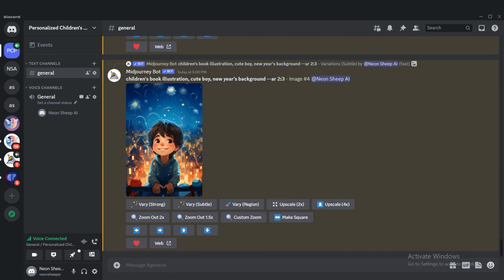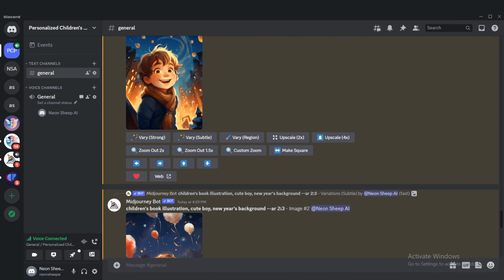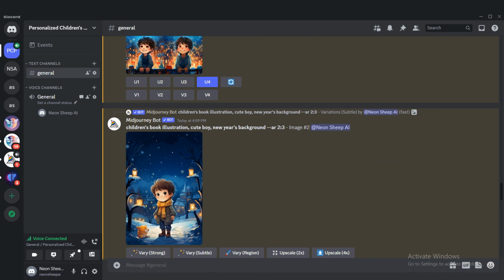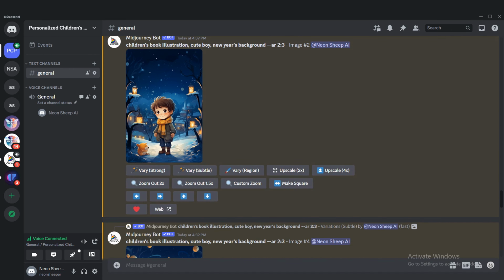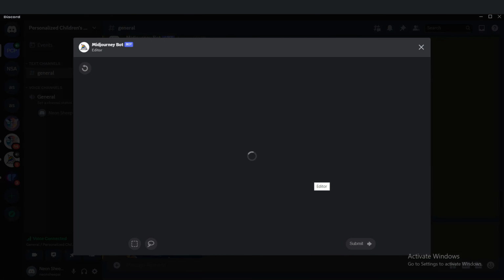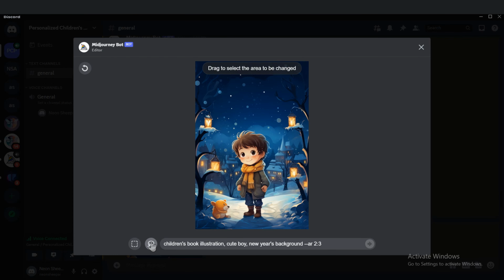I have re-enabled remix mode in settings, so I can send textual queries for some revisions to Midjourney. Now, we'll choose the Vary Region option and use it to change the child's hairstyle. Next, we'll select the lasso tool to select the hairstyle. Make sure the entire hair is selected while ensuring the rest of the face and illustration remain unselected, so the changes won't affect the rest of the illustration.